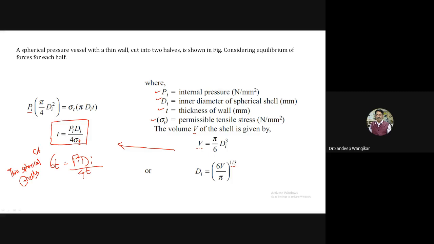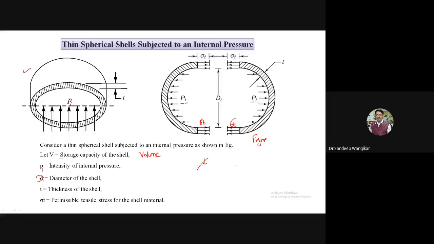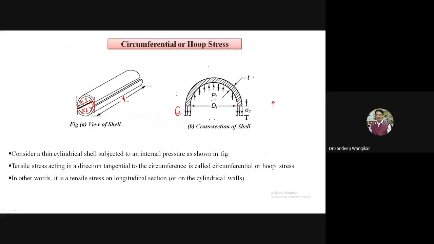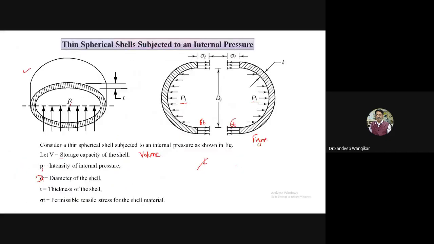Okay, so the numerical will be straightforward, or it is a combination of cylindrical and spherical vessel. So we will see now two numericals. One numerical is very simple, based only on the circumferential stresses for cylindrical, and then we will see one numerical which is a combination of spherical as well as cylindrical shell. So let us take numerical number one. I will directly write down what is given and we will proceed further.